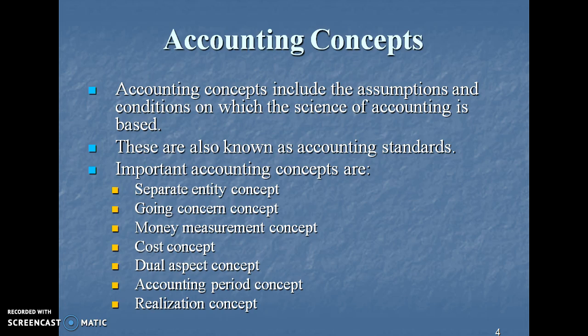past cost. Next is the dual aspect concept, that is, for every debit there should be a credit. For every asset there should be a liability. There will be two entries always, either in journal entries or in the final accounts. Next is the accounting period concept. There is a concept of period in the accounting system. Either you will prepare it half yearly, annually, or quarterly.